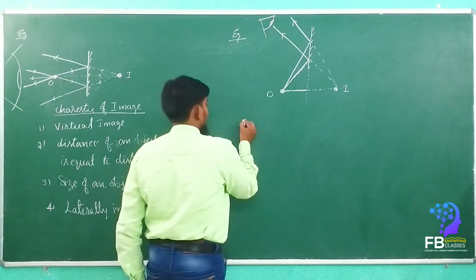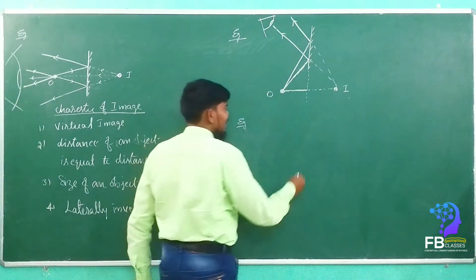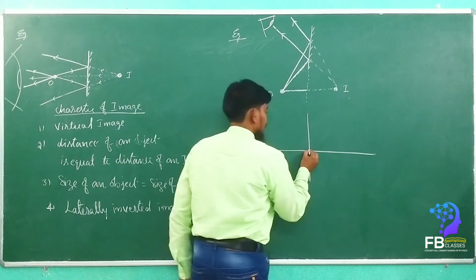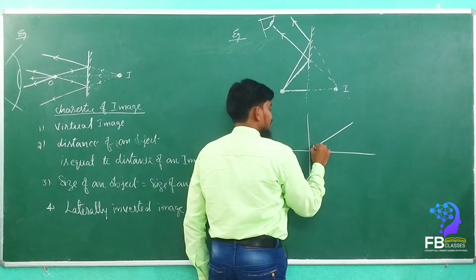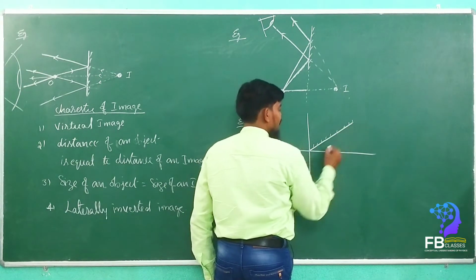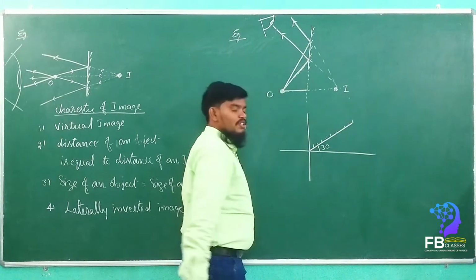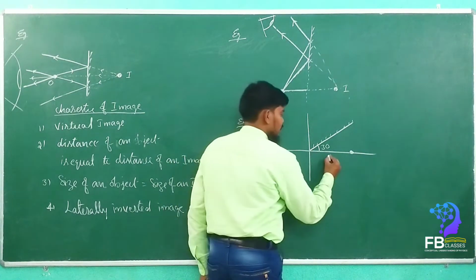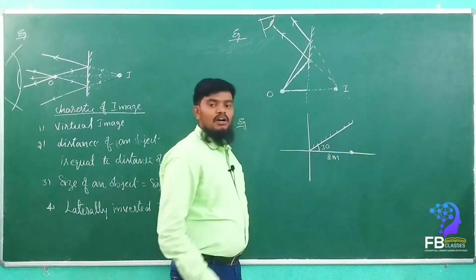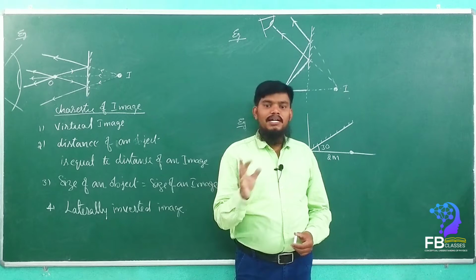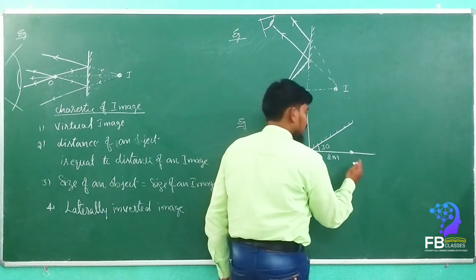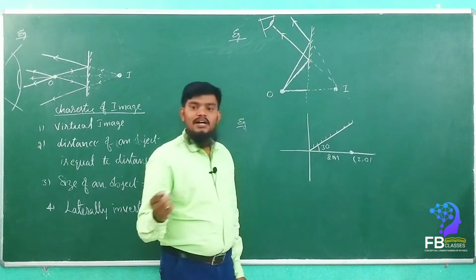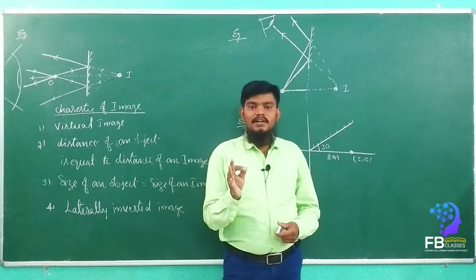Understand? So if you take another example, let's consider this is a mirror. The mirror makes an angle of 30 degrees with the horizontal. Let the object be here, at a distance of 2 meters. Then he says, find the coordinates of the image. So the object coordinates are how much, my dears? The object coordinates are (2, 0).